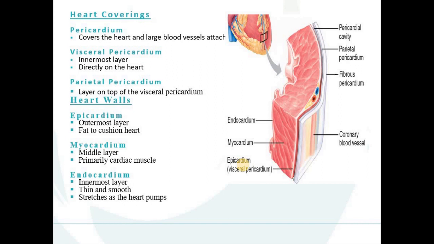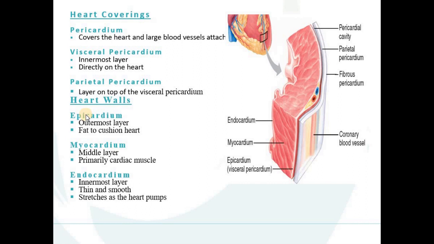Now we are going to discuss the walls of the heart. Generally, there are three layers in the walls of the heart. First is the epicardium, then the myocardium, and the endocardium. Epi means outer, cardium means heart. As its name suggests, epi means outer. So this is the outermost layer.